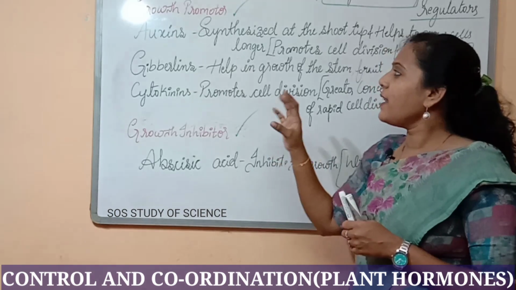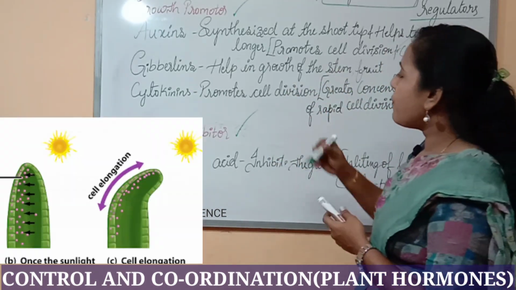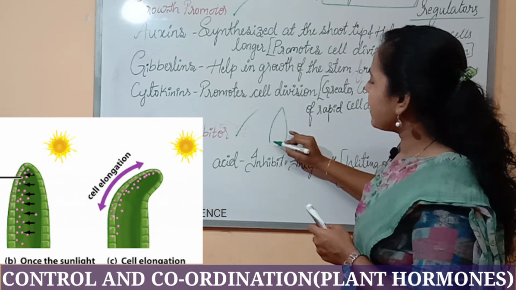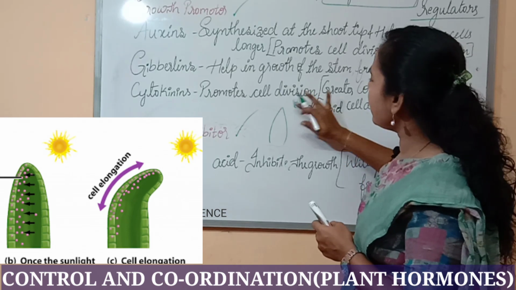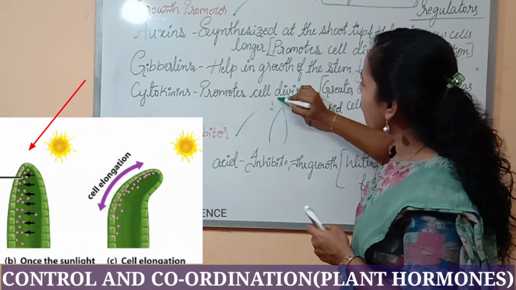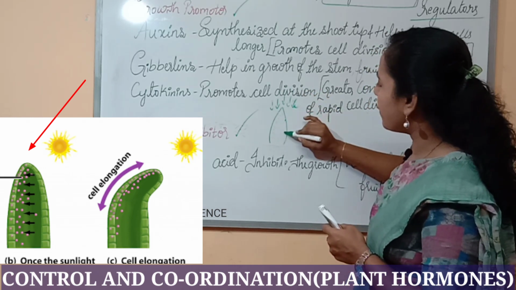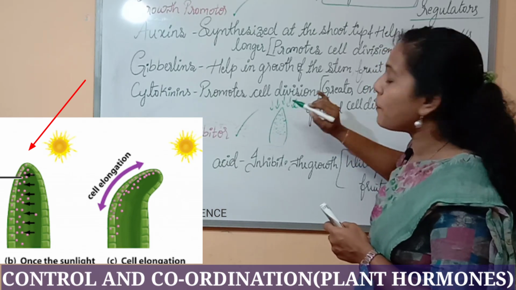There is something you have to understand about auxin. Let me draw a plant here. For example, if the sunlight is directly focusing on the plant, what happens? The auxin will synthesize in this region. I told you that auxin synthesizes at the shoot tips of the plant.